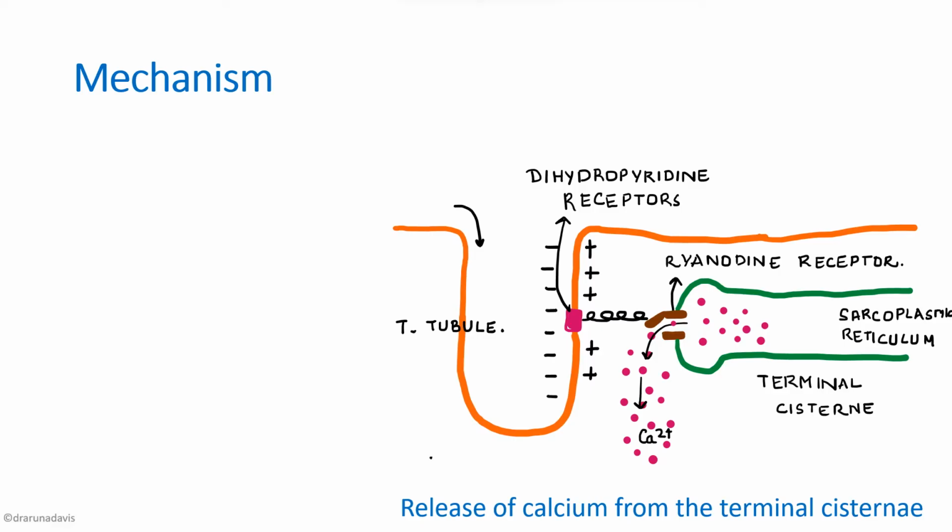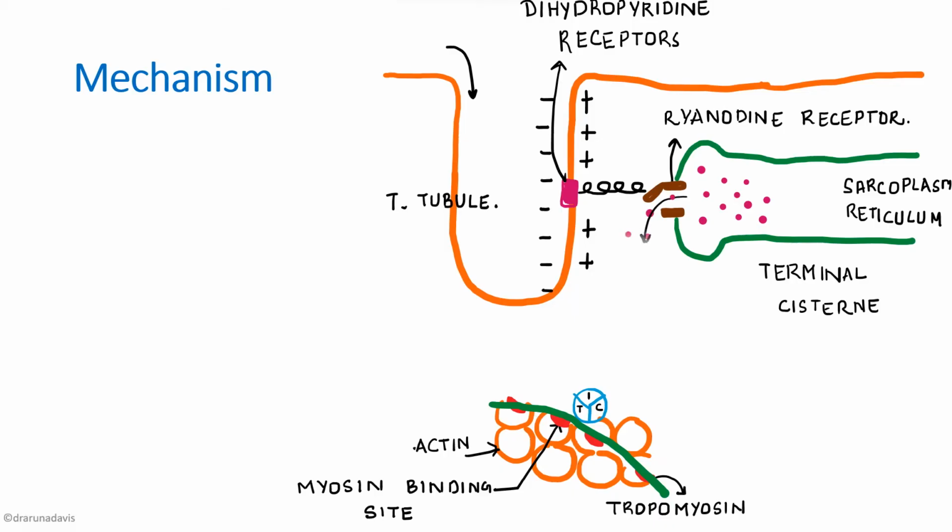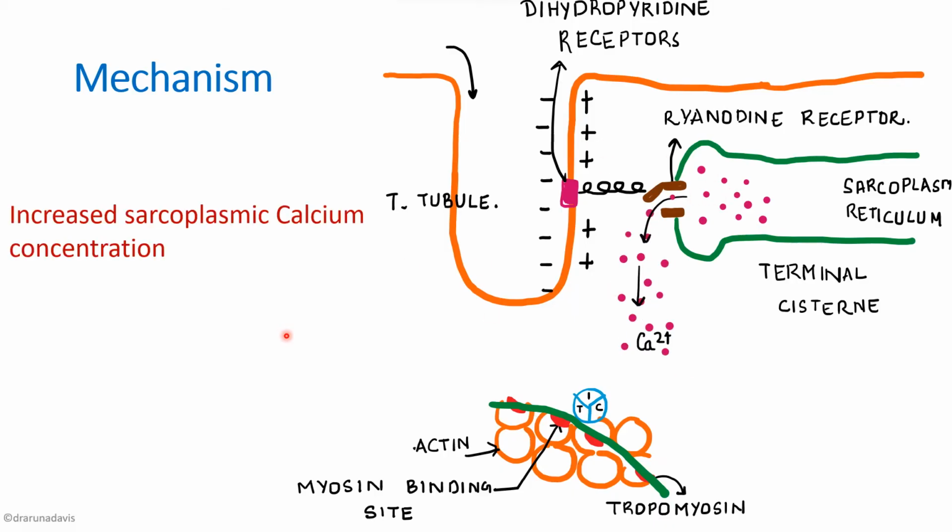So what happens if calcium is released from the terminal cisternae? There will be increased sarcoplasmic calcium concentration, right? This calcium will then bind onto the troponin C, which is present on the thin filament of a muscle.